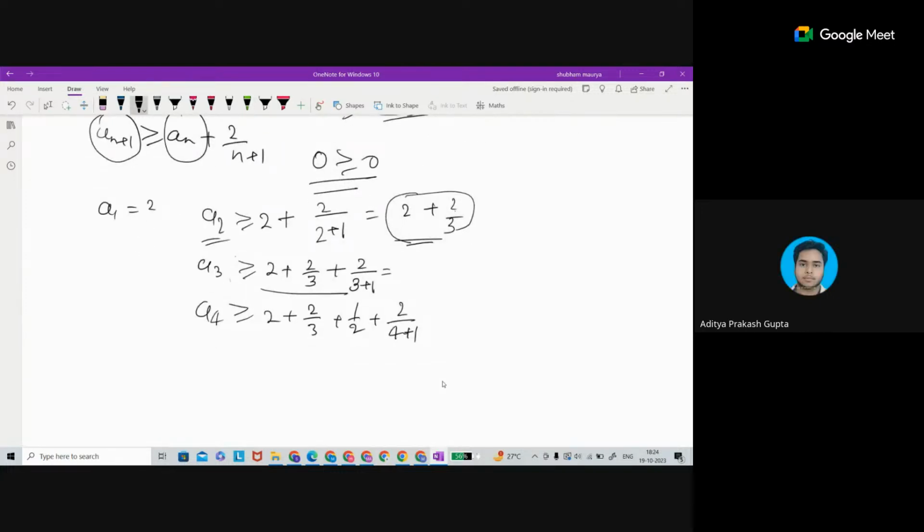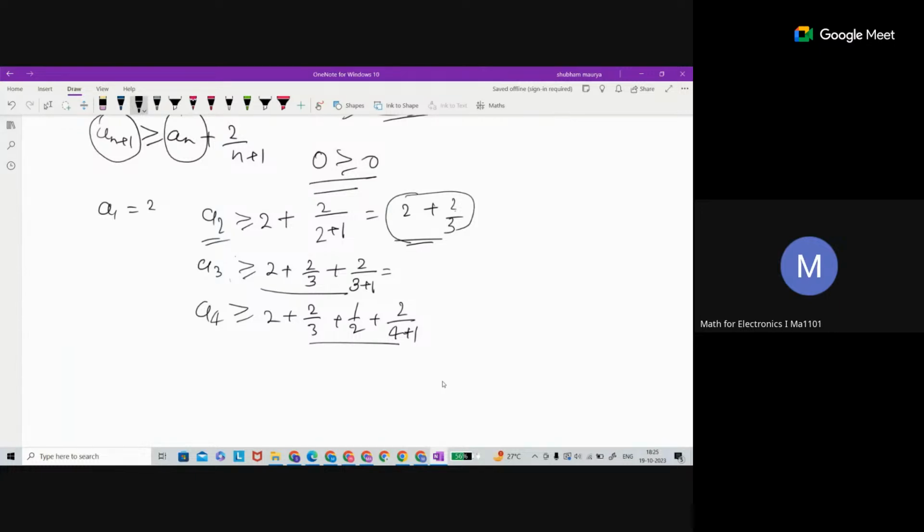Sir, each time terms are reducing. Okay, the terms are reducing. What about this one? Each time we have greater than 2. Each term is actually greater than 2 and some number is added. Each term is greater than the previous one, sir. Yeah, each term is also greater than the previous term.